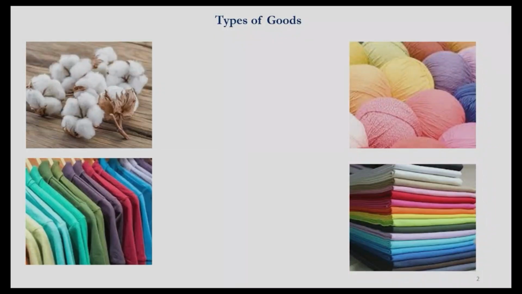But before going ahead, let me define the different types of goods and services that we will be using to understand the concept of national income. Let's say here you have 4 different images. Imagine the first image here. In this case you have cotton. Let's say a farmer produces this cotton. A farmer cultivates a cash crop cotton, and this farmer is selling this particular cotton to a company which transforms this cotton into yarn.